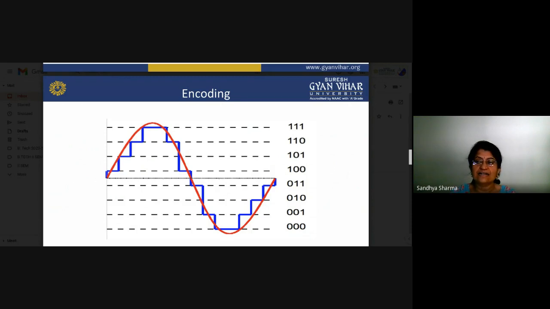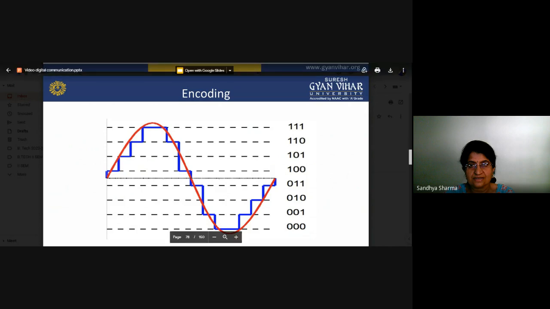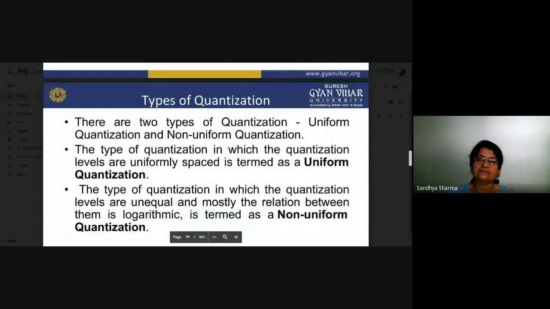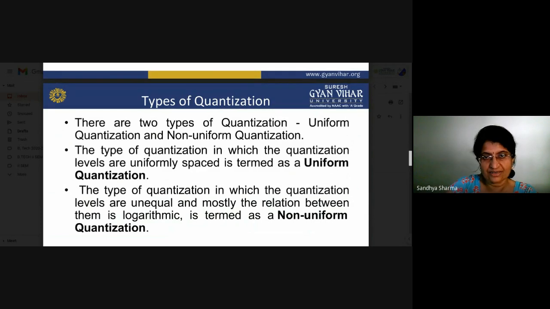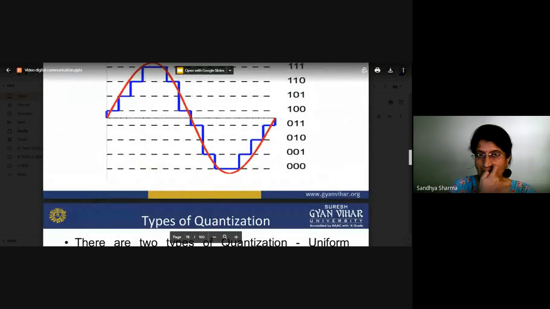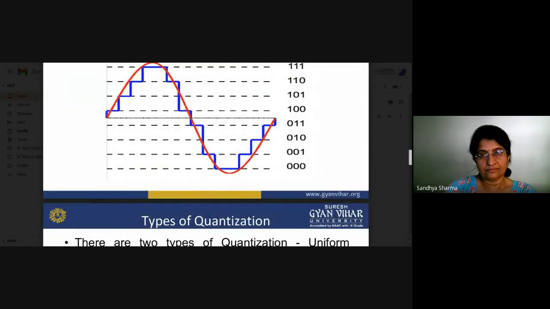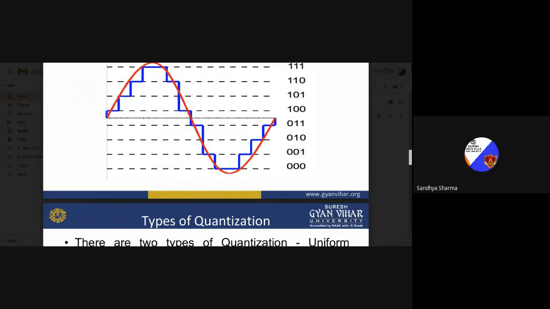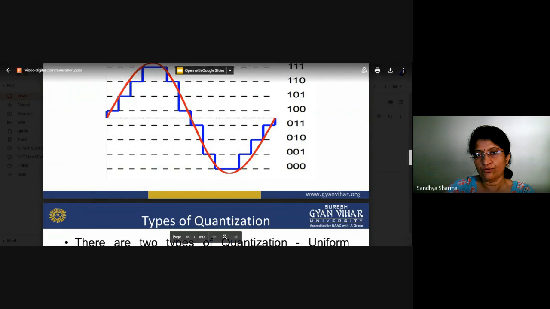Here we see that del by 2 is the minimum distance within which we can receive our errors. If we want to understand how errors are introduced, you can see in this diagram there are quantization levels. Between two levels, if you have a signal, it will be nearby to some quantization level, and that particular code will be allotted to it. That is the basic reason.